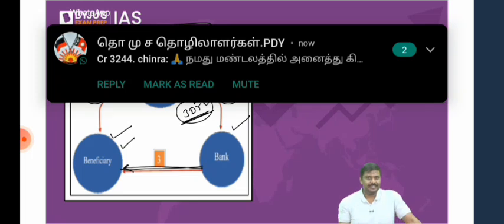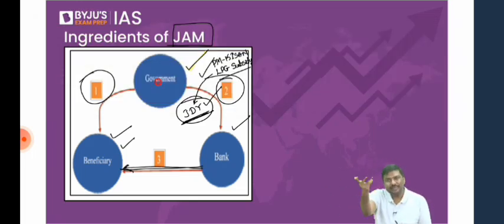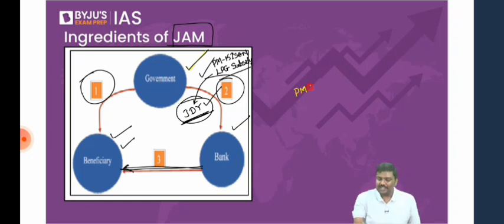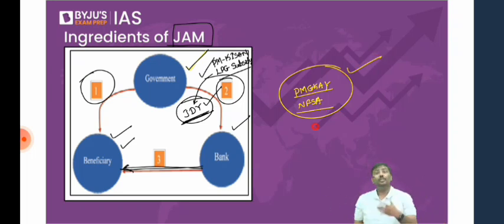What about in-kind subsidies? Simple. In case of in-kind subsidies, cash is not transferred, so a bank account requirement is not there. I hope you understand. For example, Pradhan Mantri Garib Kalyan Anna Yojana, or NFSA, etc. Is there a condition that you should have a bank account under this? Have you seen anywhere that to get free food grains you must open a bank account? No, you don't require a bank account.